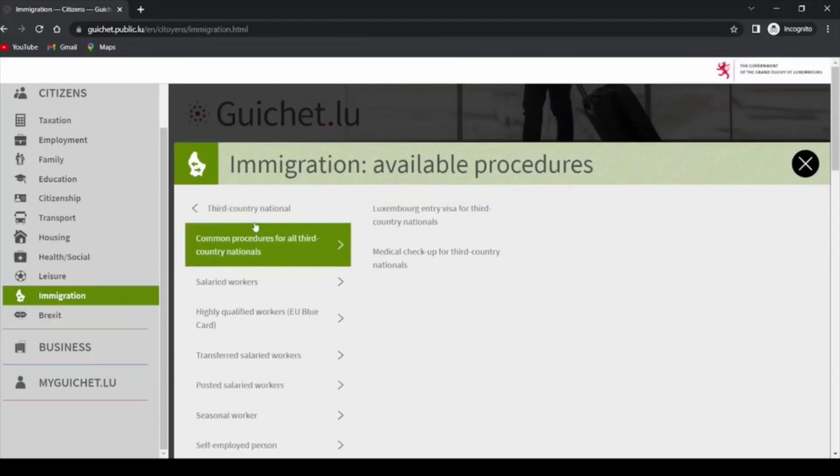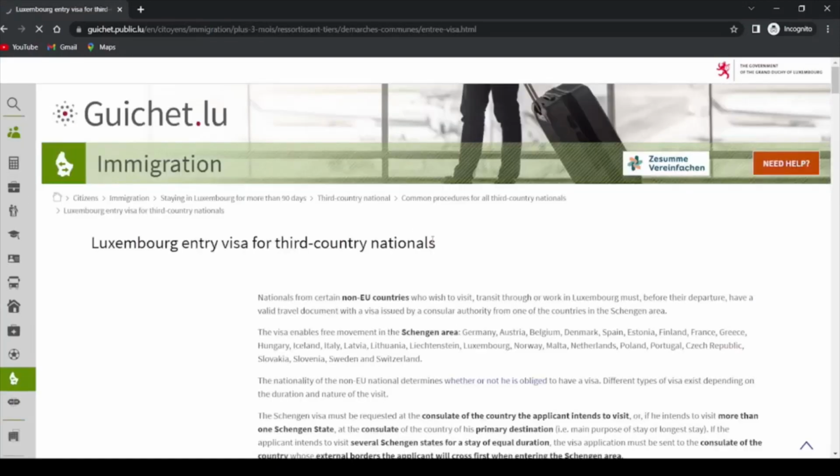So common procedures. Now you see Luxembourg entry visa for third country nationals. You see how I'm going on the website step by step. After clicking on common procedures for all third country nationals, now I am in this section, Luxembourg entry visa for third country nationals. And I click here. There you go.